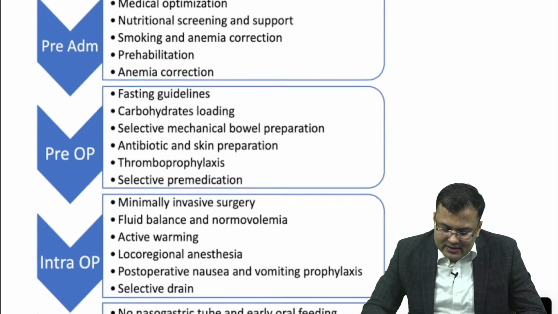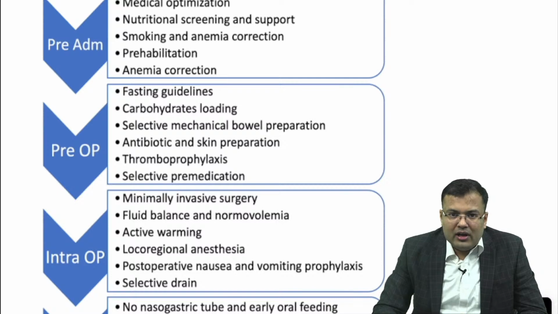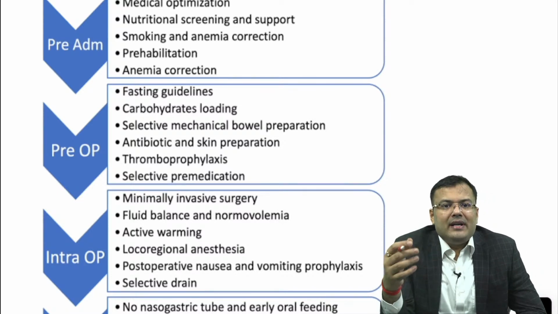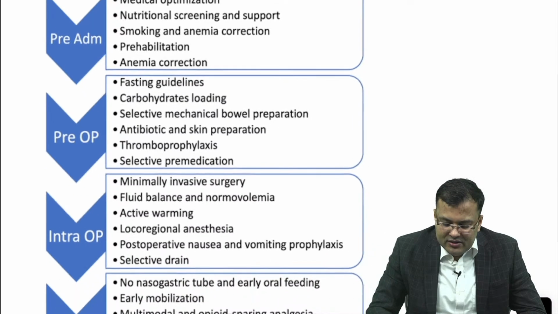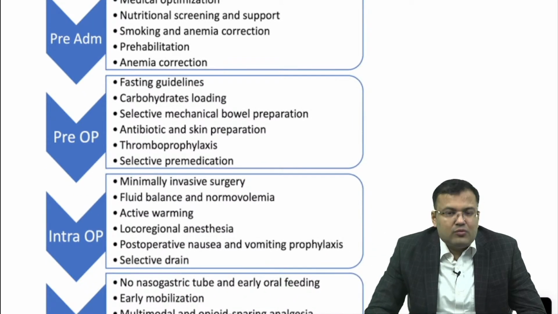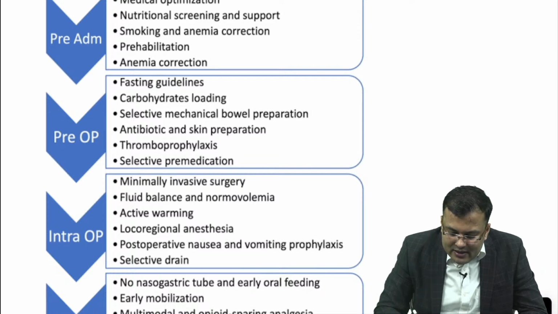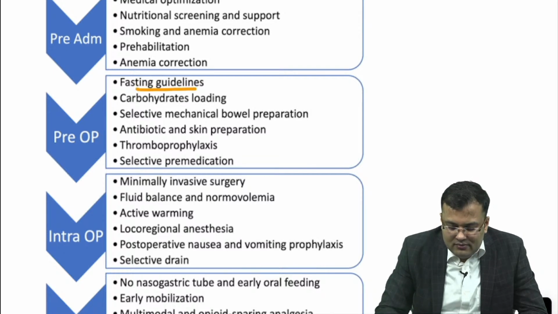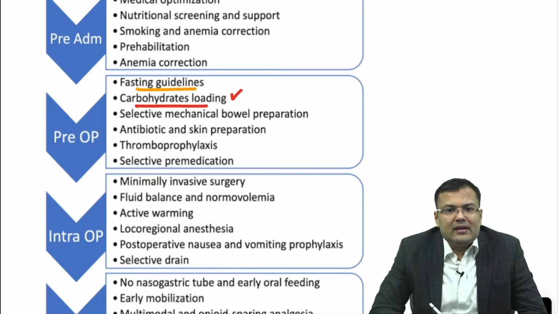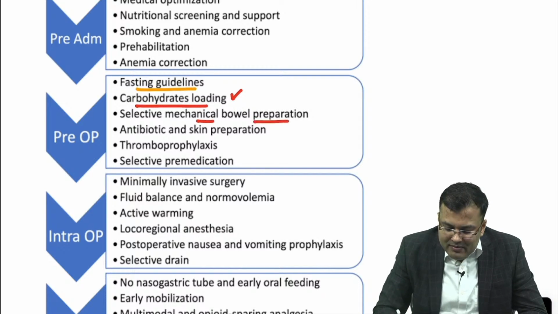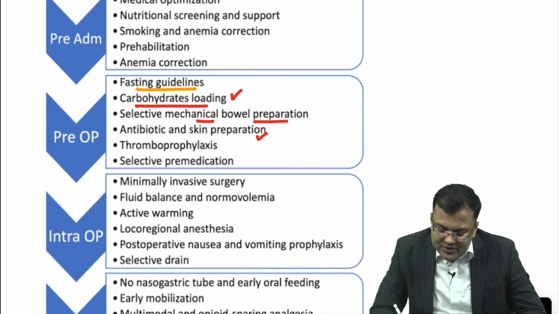Let's discuss what we do in ERAS protocol, Enhanced Recovery After Surgery protocol. Counseling, medical screening, optimization, screening and support, smoking and anemia correction, prehabilitation. Then fasting guidelines, yes, to counteract the sympathetic stimulation, we give carbohydrates. Yes, selective mechanical bowel preparation, skin preparation, antibiotic and skin preparation, thromboprophylaxis, and selective premedication.